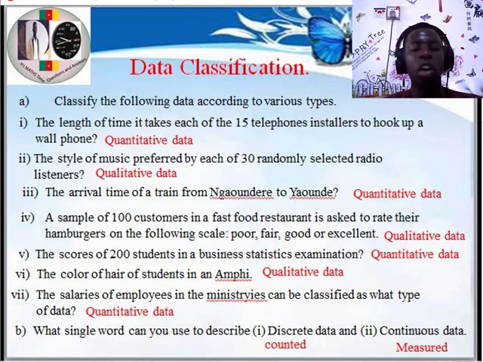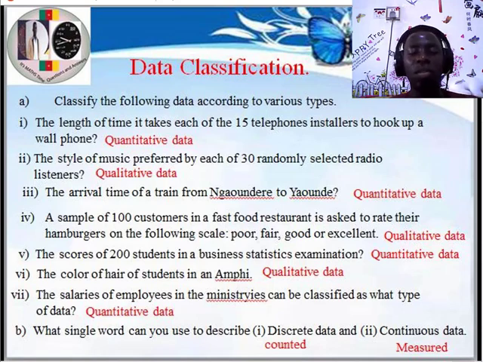So when we are talking about data that can be expressed as words, we talk about the quality of that data. This qualitative data can also be called categorical data because it can be used to categorize the data, like in terms of good, better, and best. So when we express data in terms of words, we call it qualitative data. What quality is your t-shirt? You went to Mami Put today. What is the quality of her food? It was good, so delicious. So we talk about qualitative data.